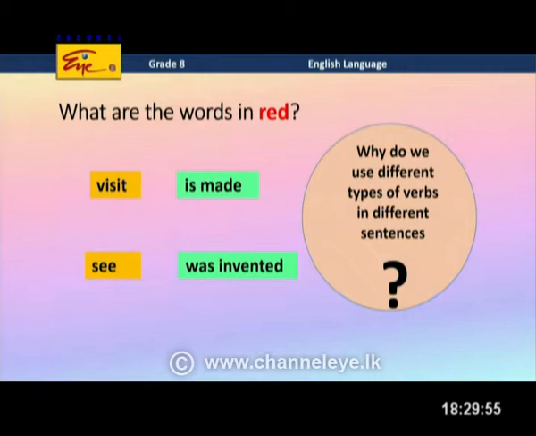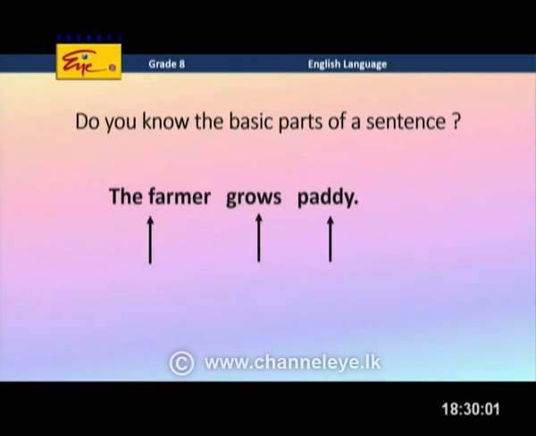By the way, Miss Chamari, do you know the main parts of a sentence? Yes, I know. Now, I have given an example to our children. The farmer grows paddy, right? In this sentence, can you highlight the basic parts of it? Yes, they are subject, verb and object.